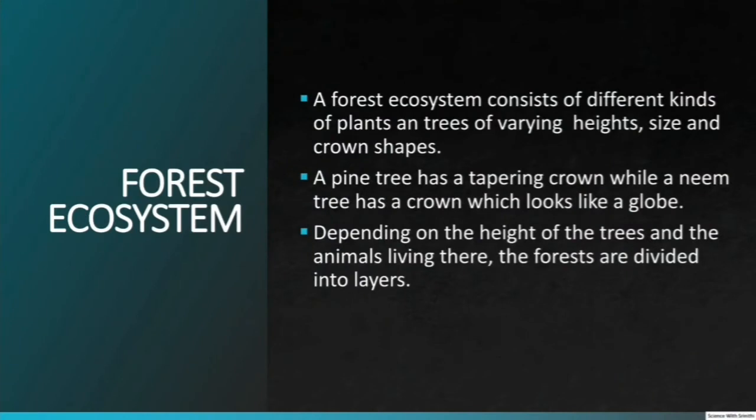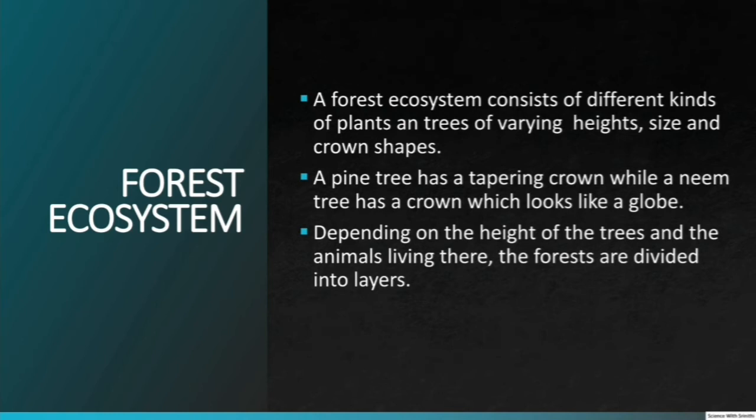Let us have a look at the largest ecosystem on land, that is, the forest ecosystem. A forest ecosystem consists of different kinds of plants of varied heights and sizes. The parts of the tree above the stem, including the branches and leaves, are collectively known as a crown. Depending on the type of trees, there are different shapes of crowns. Trees belonging to the genus Pinus have tapering crowns, while a neem tree has a crown that looks like a globe. The ground of the forest is covered with leaves and shrubs.